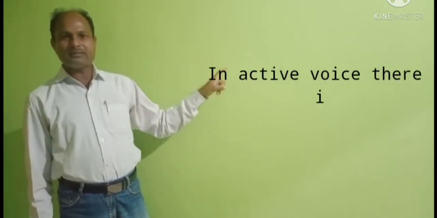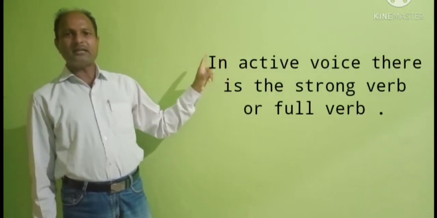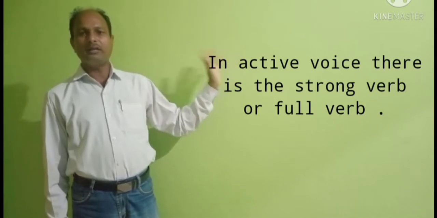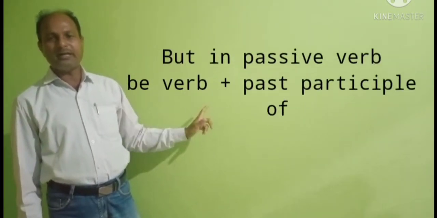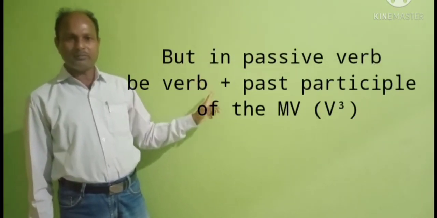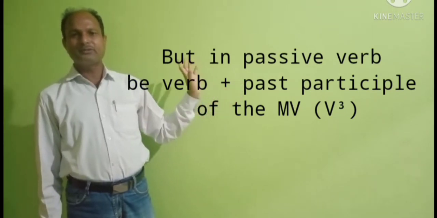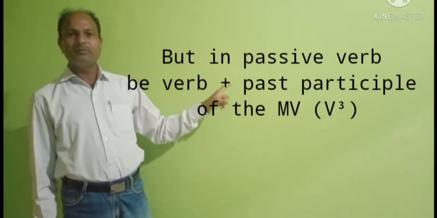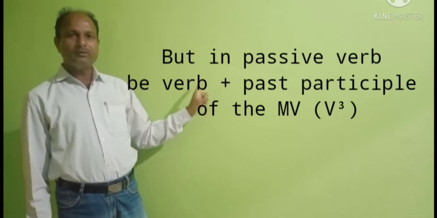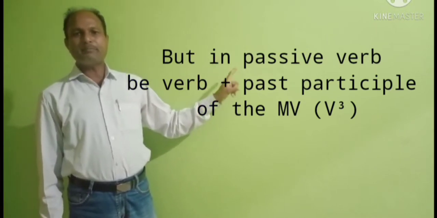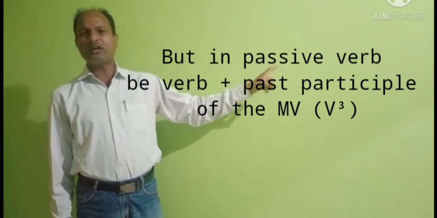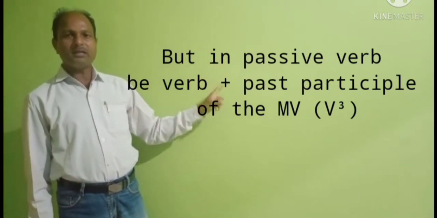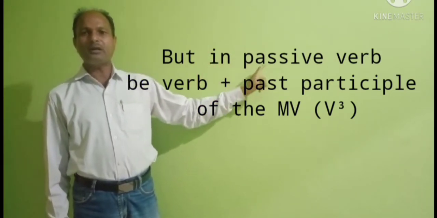In active voice, we see the strong verb only. But in passive voice, the verb form changes into passive. This passive verb is be verb plus the past participle form of the main verb.